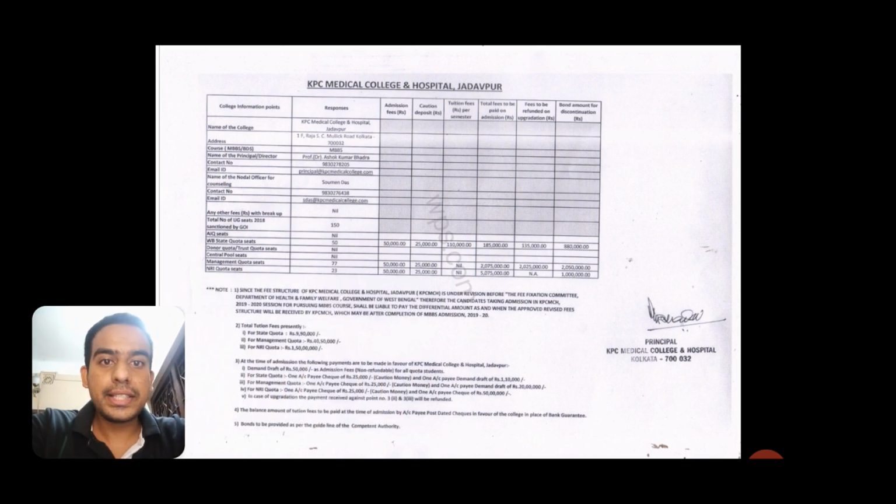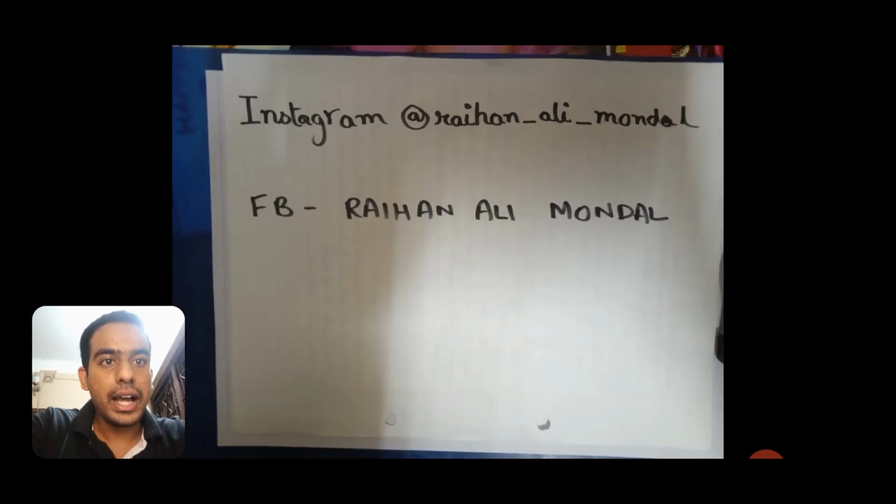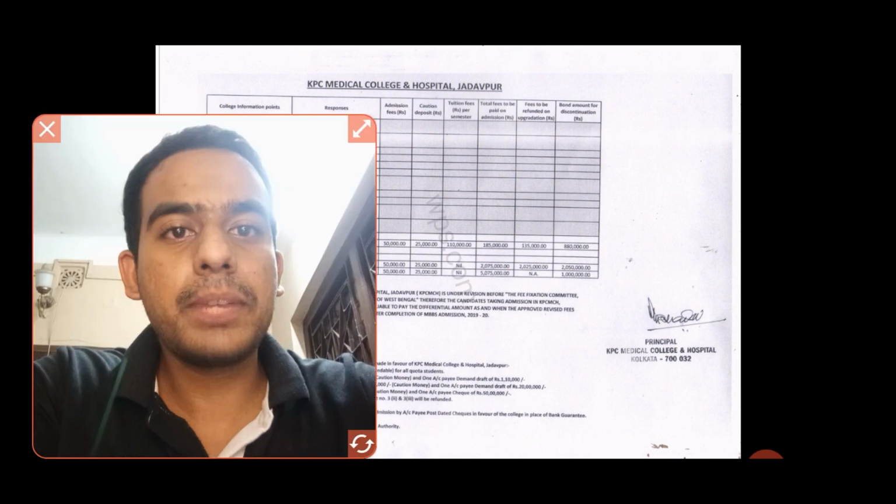So the things that I'll be talking about today, this is a fees structure notice that I got on the official website of KPC. I've summarized that over here, and these are the things that I mainly cover today. So first, talking about the cutoff. As I mentioned in my previous video too, the last year the cutoff for management quota was around 500. But last year the paper was difficult. So if we take a range 480 to 520, that will be the range for the cutoff.